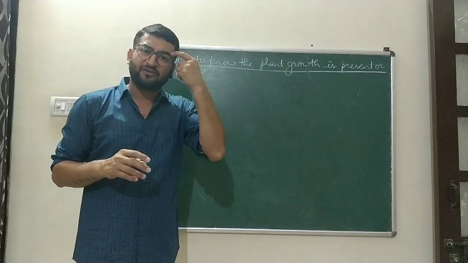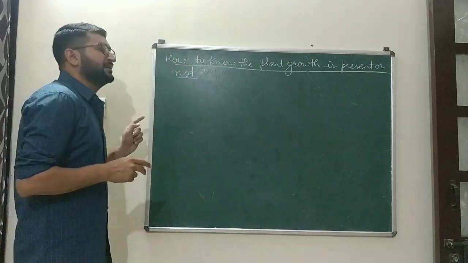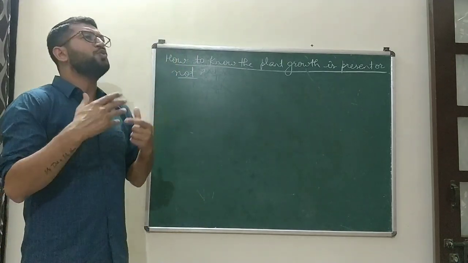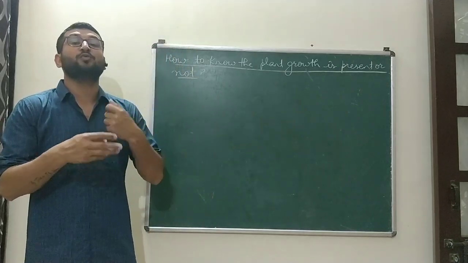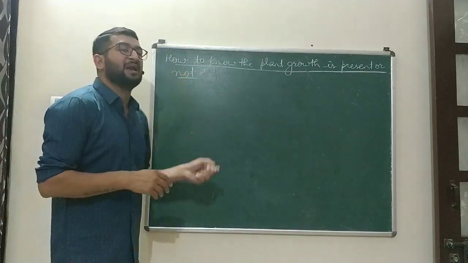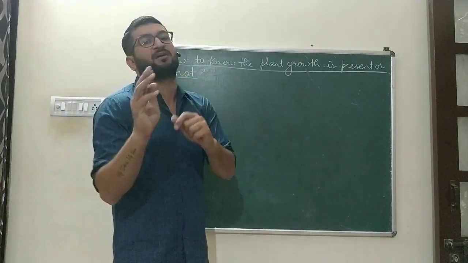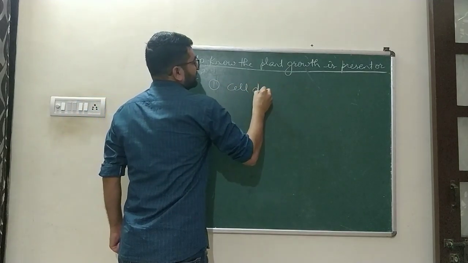So there are two kinds of movements: growth and non-growth. We'll discuss only growth movements in this topic. How are those growth movements to be judged? How can we evaluate them? There are certain processes by which we can say whether plant growth has occurred or not. The first is cell division.